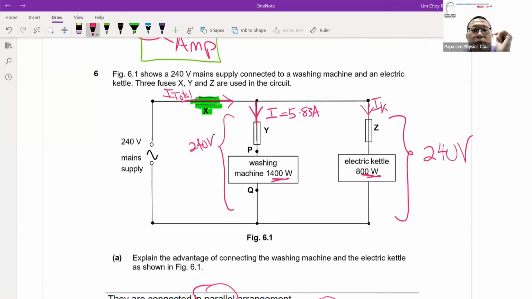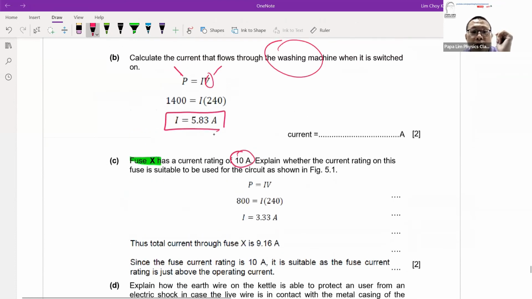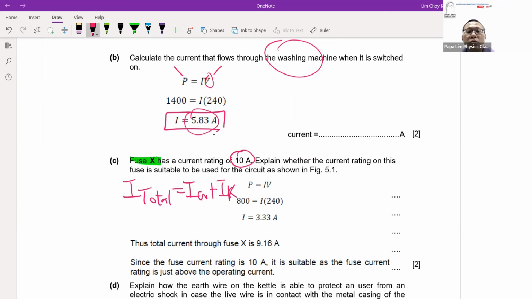Okay, so to check whether your current fuse rating is suitable or not, first thing first, you cannot just take 5.83, because the main current flowing through the fuse is I total. I total consists of the washing machine plus the kettle. So you need to know the current of the kettle. So what you do is you repeat part B again for the kettle.